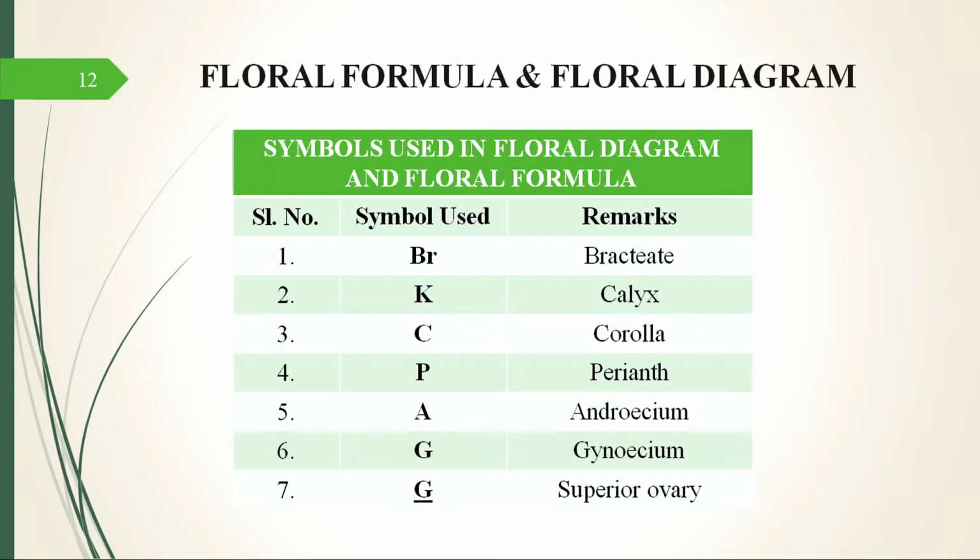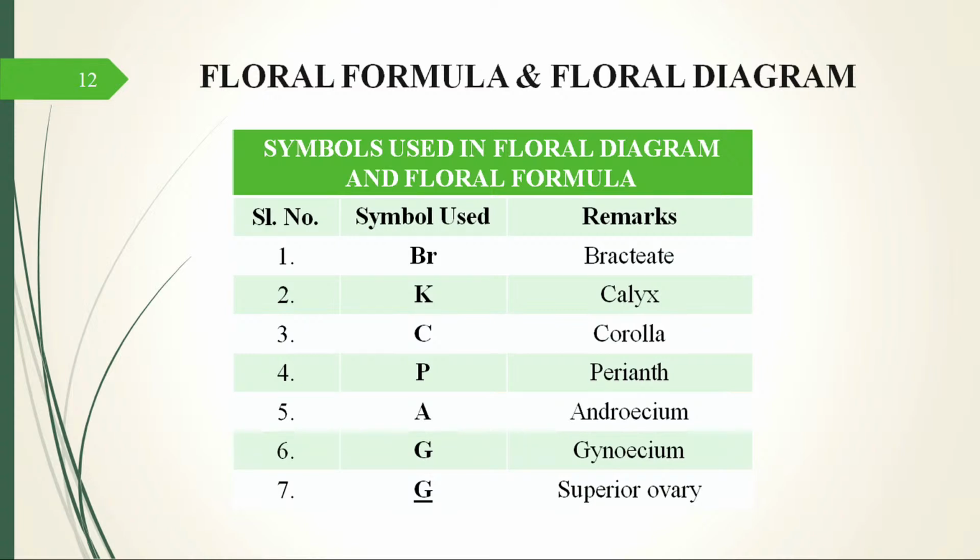Now on the screen you can see, in order to describe a plant and give its floral formula, we use certain terms. In a flower, we move from the periphery to the inside. So from the periphery, in some plants we have bracts and bracteoles, and those terms will come first.